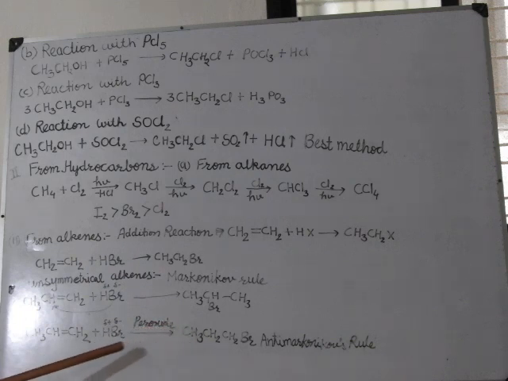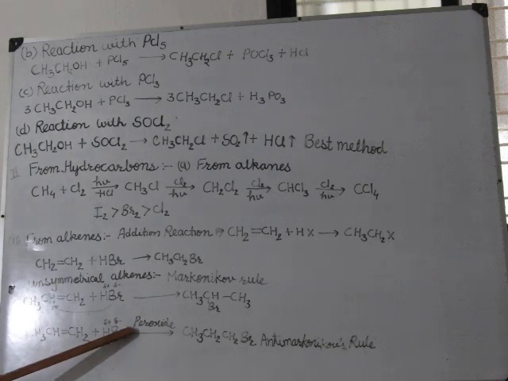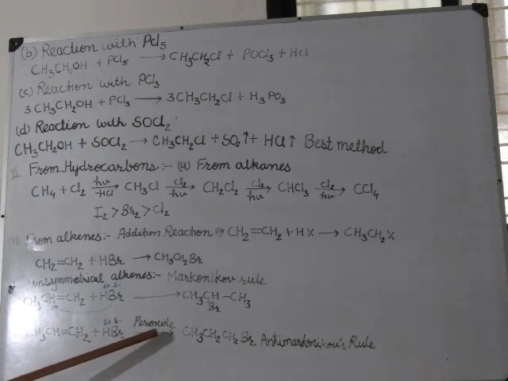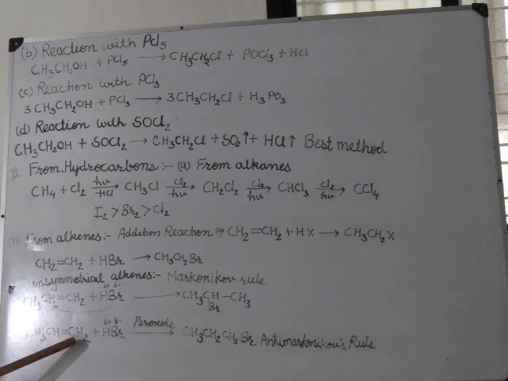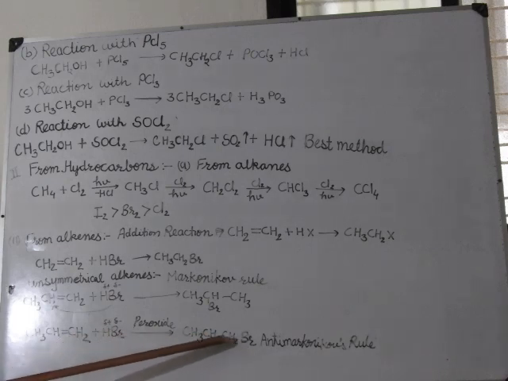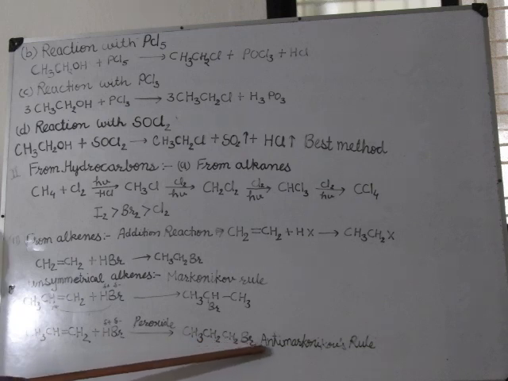Just opposite is the anti-Markovnikov rule, in presence of peroxide. When unsymmetrical alkenes react with halogen acid HBr in presence of peroxide, the greater number of hydrogen atoms side gets the bromine, giving CH3CH2CH2Br.